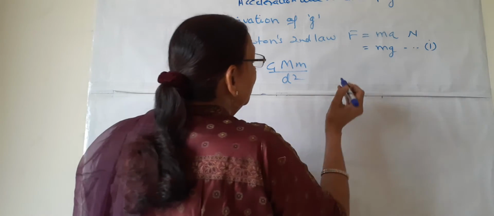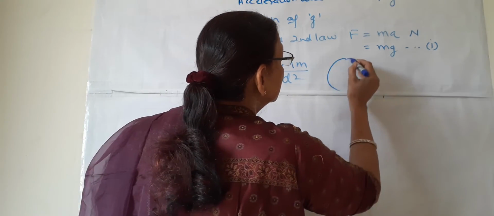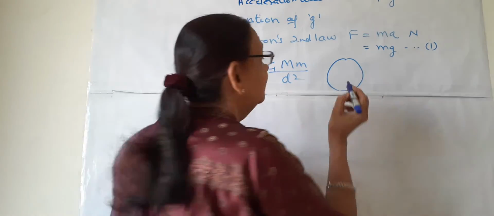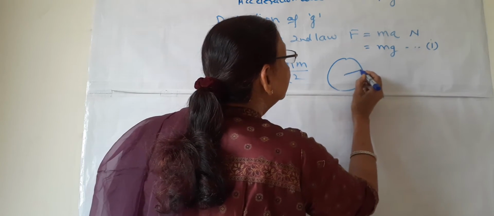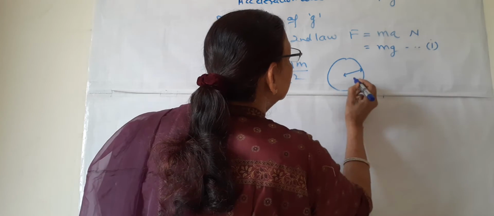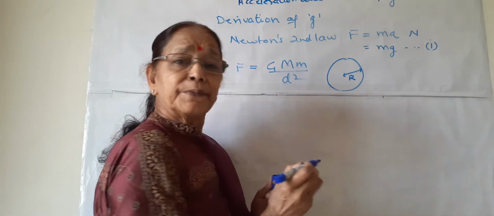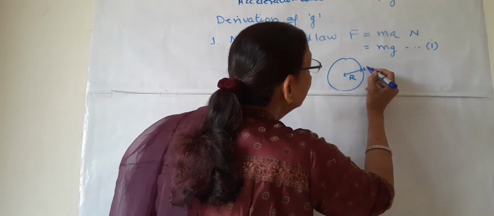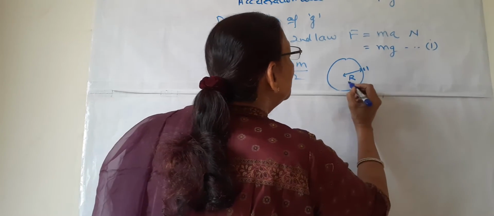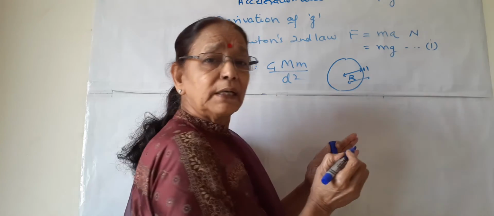Now suppose this is earth. This is the center of the earth. This is the surface, and this distance is the radius of earth. So anything which is on the surface or near the surface is at a distance equal to this radius of the earth.